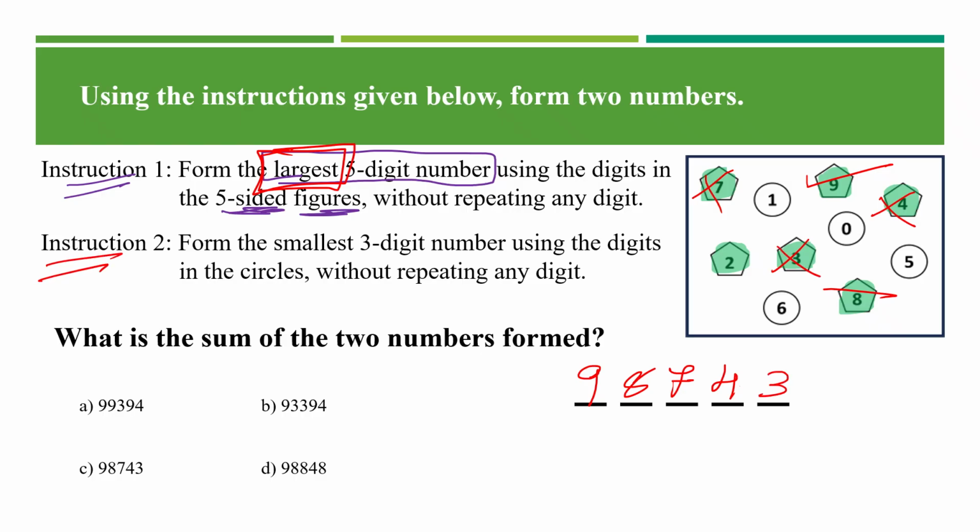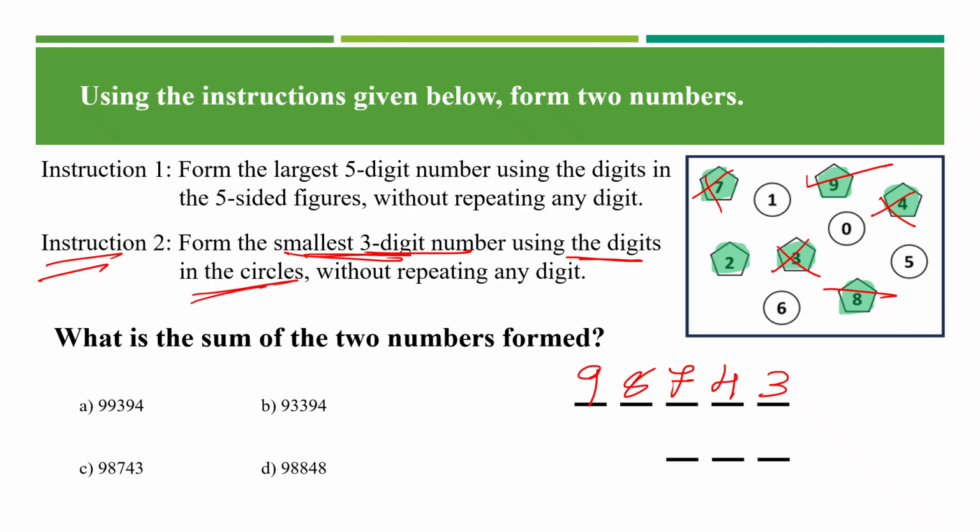Let's move on to the next instruction or condition. Form the smallest 3-digit number using the digits in circles. Okay. In that case, let's have a placeholder of 3 digits.